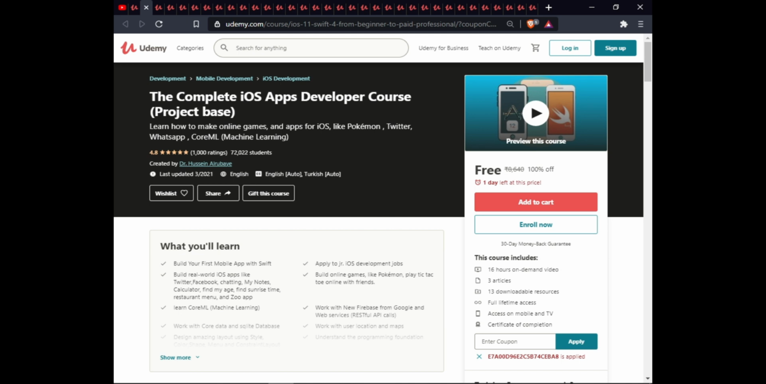The next course is the complete iOS web developer. In this course, you will learn how to make online games and apps for iOS like Pokemon, Twitter, WhatsApp, CoreML. This course includes 16 hours on-demand video, 3 articles, 13 downloadable resources, full lifetime access, access on mobile and TV, and certification of completion.